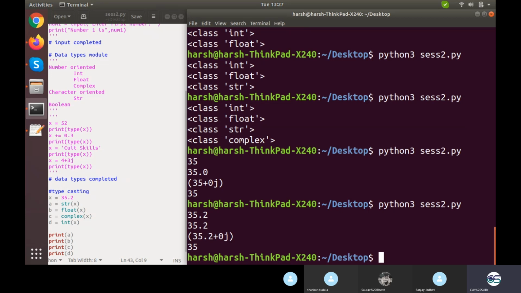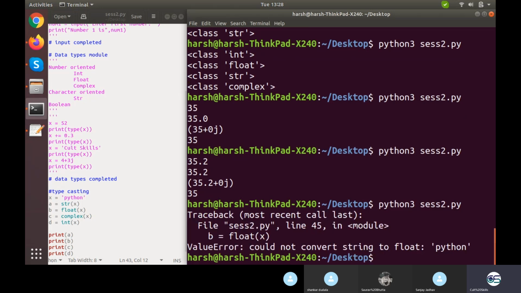Now what would happen if I convert a string into all that? Suppose I wrote Harsh here, or suppose I wrote Python. Let's try to execute this. What we are getting is that we cannot convert that into float, because that is not a number which can be converted. Then there is another type of string known as an alphanumeric string. Suppose I have 23.4 in string format.